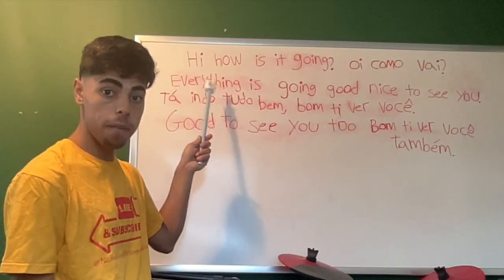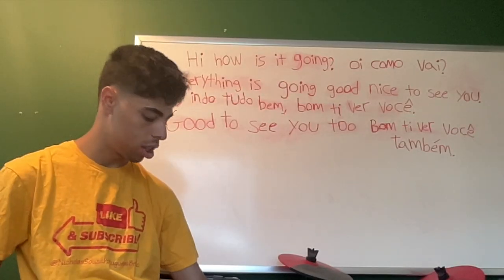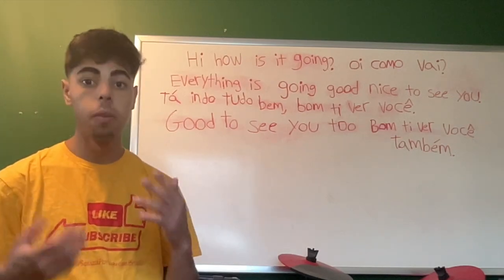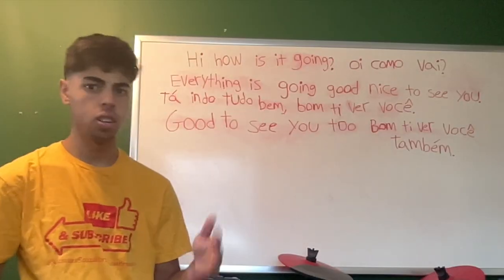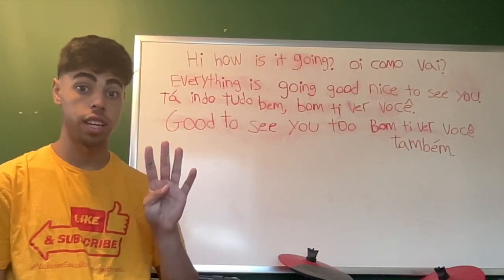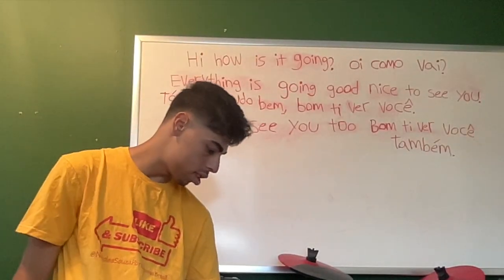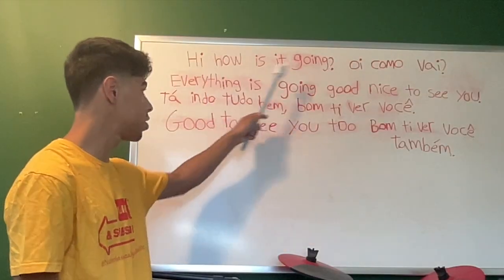Alright, so every time when we introduce someone in Brazilian Portuguese, we have to keep in mind that there are many ways that may vary when you introduce someone to people. So if you've been watching my past videos, my past 3, or this is the 4th one already, we've ended up talking a lot about how to introduce people in Brazilian Portuguese. And part of greeting, we've learned about this right here.